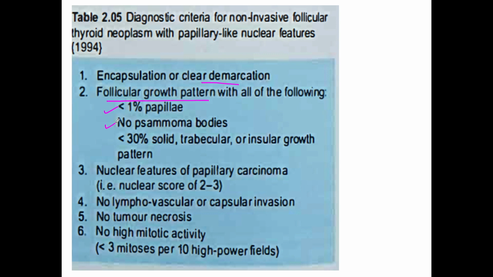There should be no psammoma bodies, and solid, trabecular or insular growth pattern should be less than 30%. The next is nuclear features of papillary thyroid carcinoma should be present with a nuclear score of 2 to 3. I'll talk about this score in my next slide. No lymphovascular or capsular invasion, no tumor necrosis, and no high mitotic activity.